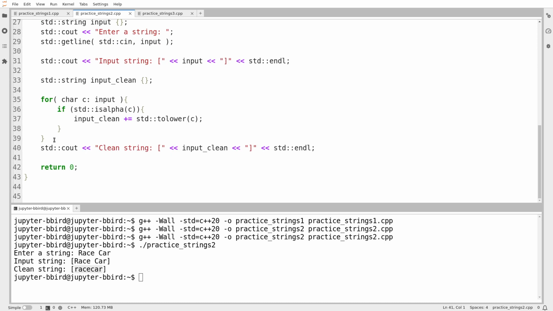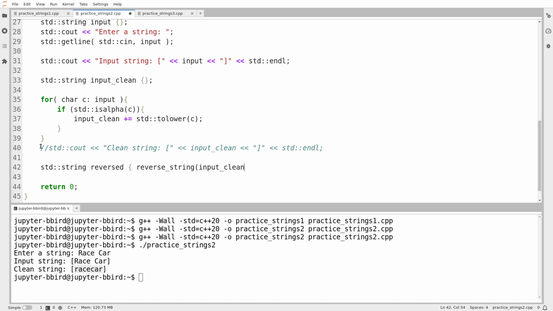Now what I'm going to do is I'm going to comment out this print statement, and I'm going to say, let's see, so I'm going to say string reversed, and then I'm going to set that to reverse string of input clean. I reverse the clean version of my input string, and then I have to ask, is the reversed version equal to the original? Now in C, you'd have to use a loop for this, or call a library function. But in C++, another way of showing off the nice convenience of strings, I'm allowed to just ask, using the equals operator, is input clean equal to reversed? And that's it. And if the two are equal, then I have a palindrome.